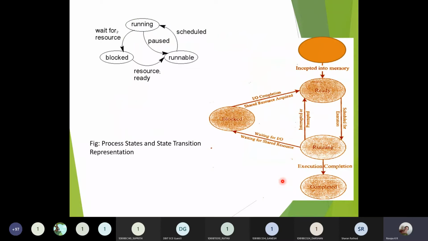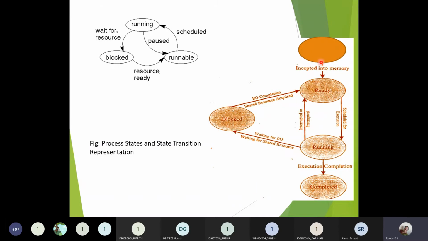I told you there will be different states with respect to task or process. Suppose, just as an example here, whenever a process or a task has been created, there will be memory allocated for that. Inside that memory, there will be the program or a part of a program related to that particular process or task which has to be executed.